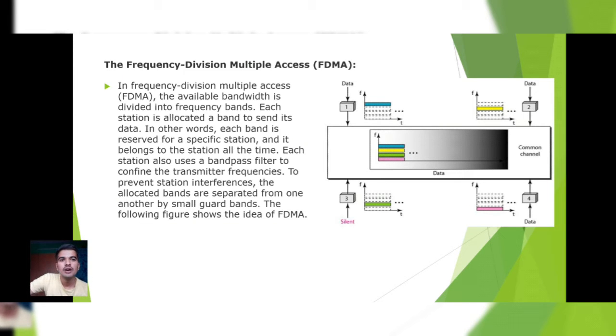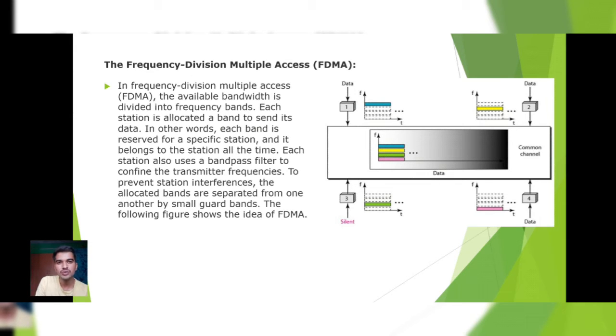FDMA. This figure shows the process of the frequency division multiple access. In frequency division multiple access, the available bandwidth is divided into frequency bands. Each station is allocated a band to send its data. In other words, each band is reserved for a specific station and it belongs to the station all the time.